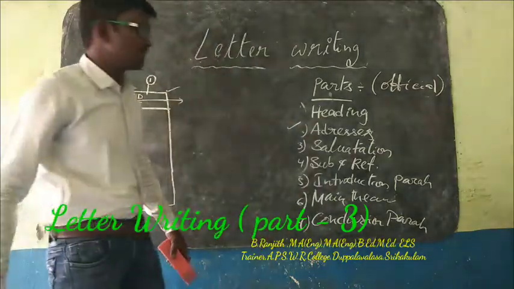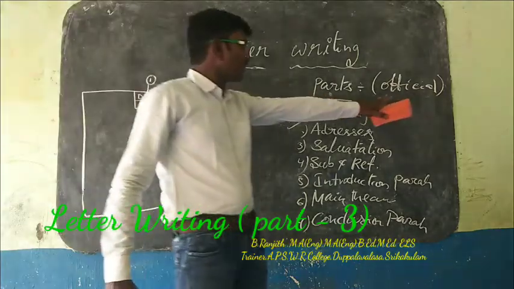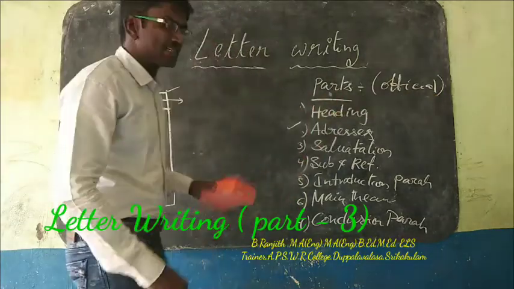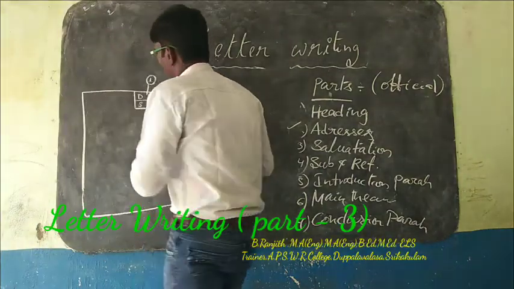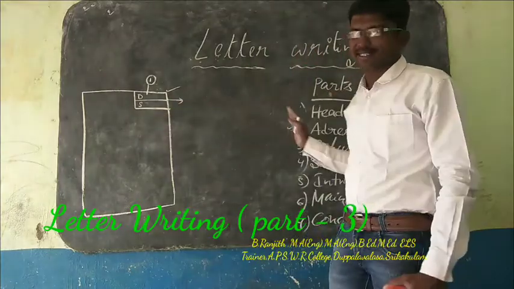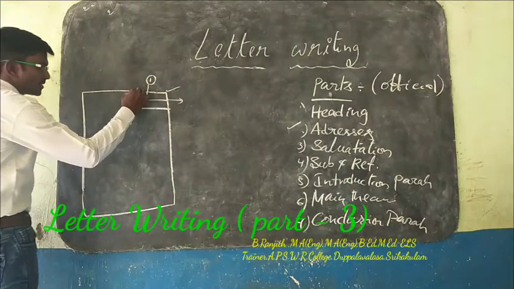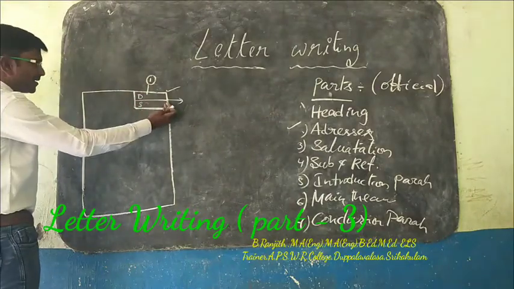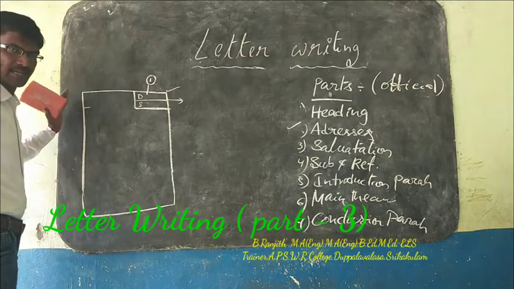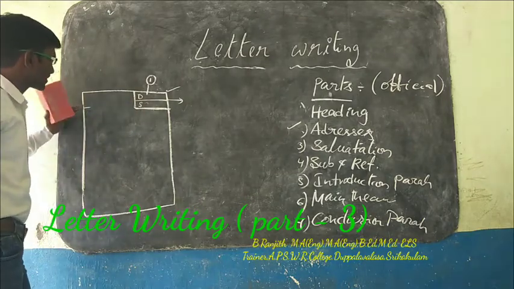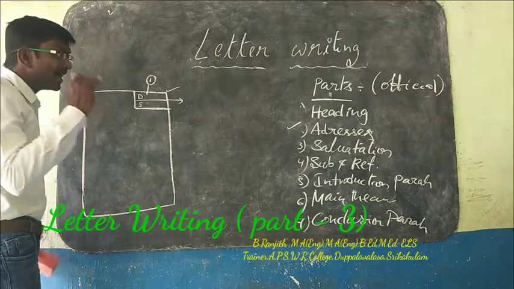Addresses. Addresses means it is an official format. I am telling once again, it is an official format. So what we have to do here? We have to write addresses here. First of all, how much place we left on the right side, leave the same place on the left side. And later we have to write addresses.